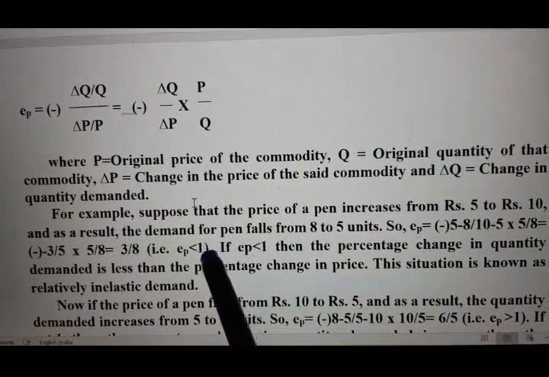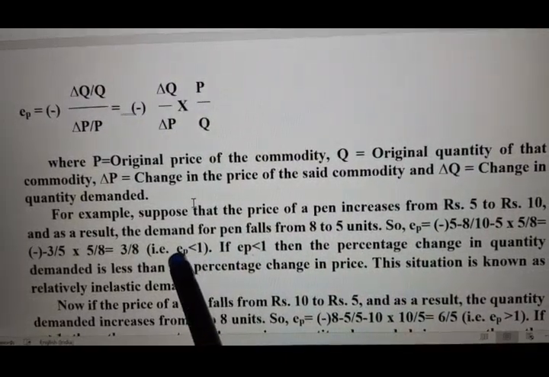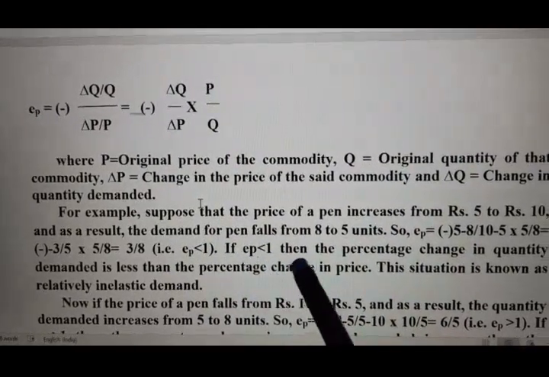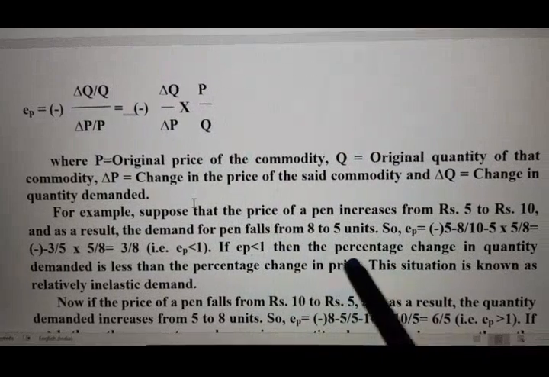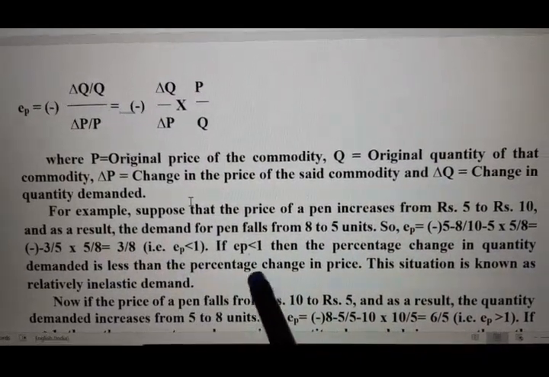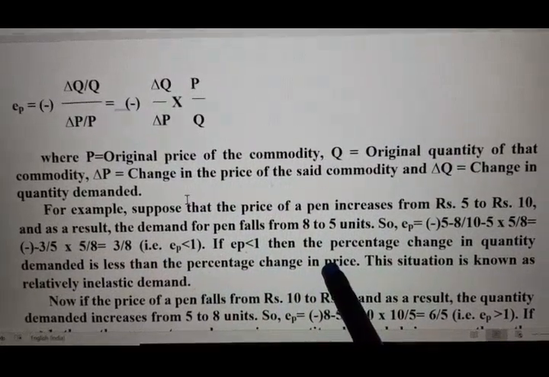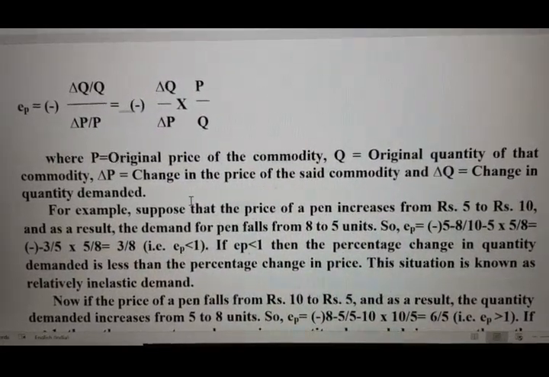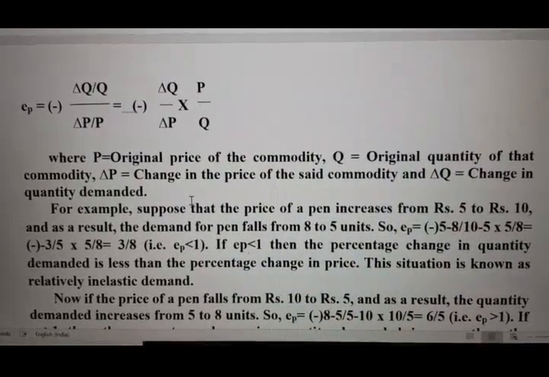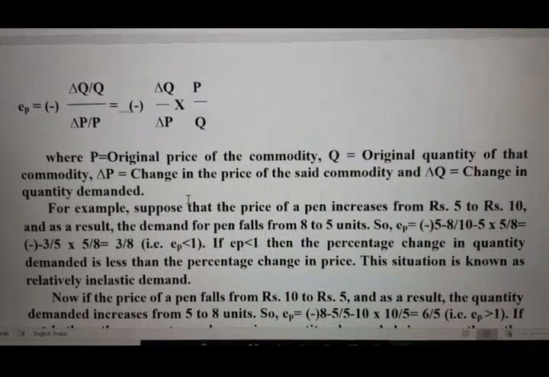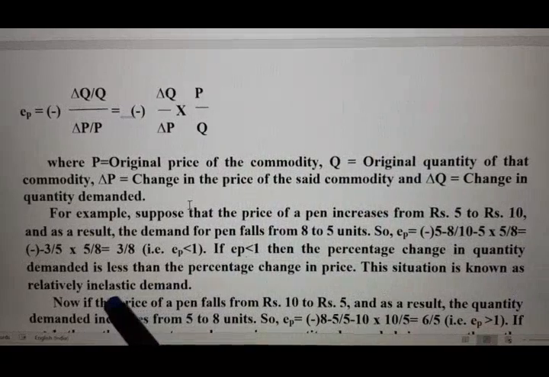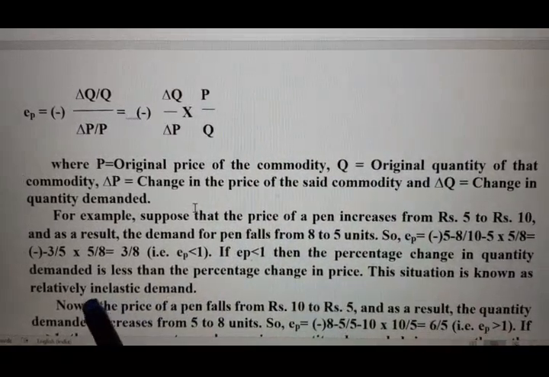If EP is lesser than 1, then the percentage change in quantity demanded is less than the percentage change in price. Means if the price of any product changes by 1%, the change in demand will be less than 1%. This situation is known as relatively inelastic demand.